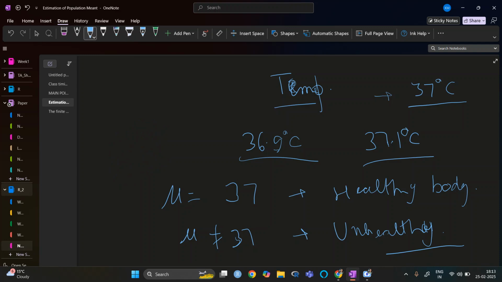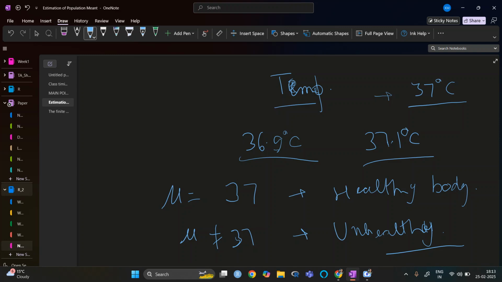Once it is crossing 103 Fahrenheit, we say that this person can go through a severe problem if this is the condition of the temperature of the body. So just in a 3 degree change, it is a very major difference in the real body, right? So then it automatically comes under the unhealthy body.